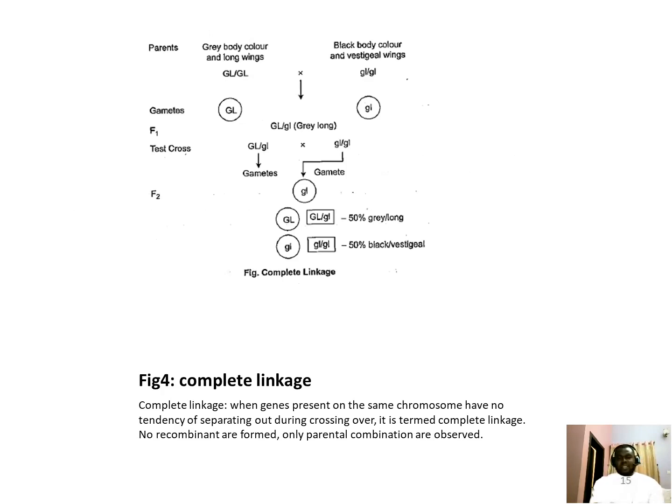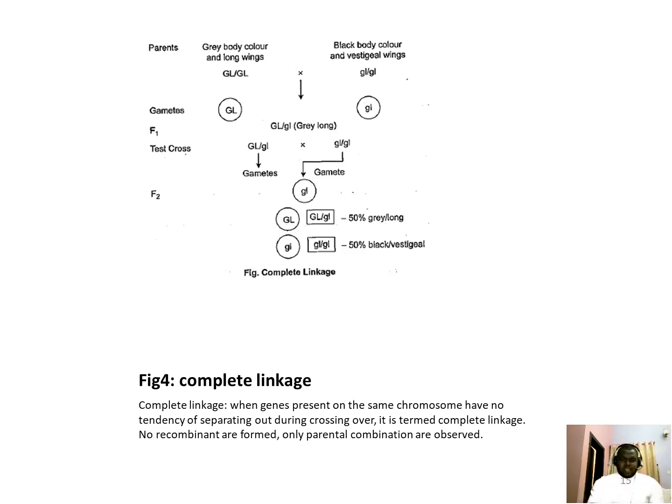We should take note, looking at this diagram, you can see the parent cells fusing together to produce the offspring, which is the first generation. So in this case, no recombinants are formed, only the parental combinations are always observed. And the effect of this complete linkage is that it causes red-green color blindness and also hemophilia. They are very common in Drosophila.